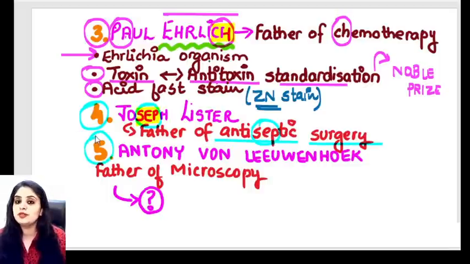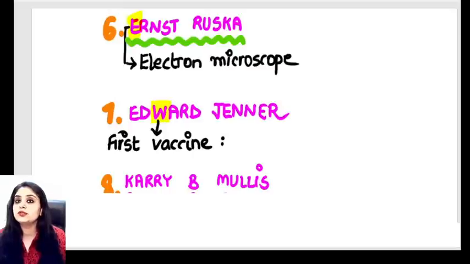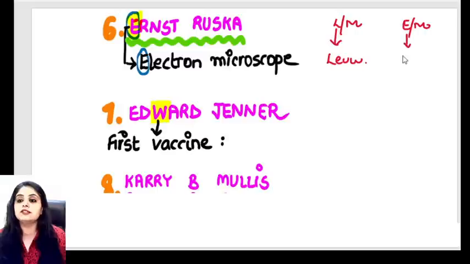Coming to the fifth one, which you've been reading ever since your undergrad NEET UG days, Anton von Leeuwenhoek. Anton von Leeuwenhoek is said to be the father of microscopy. And which microscopy are we talking about over here? The usual light microscope. If light microscope was by Leeuwenhoek, L for L, electron microscope is by whom? Electron microscope is by Ernst Ruska. Let's do a recap. Light microscope, L for L, is by Leeuwenhoek. Electron microscope, E for E, was given by Ernst Ruska.